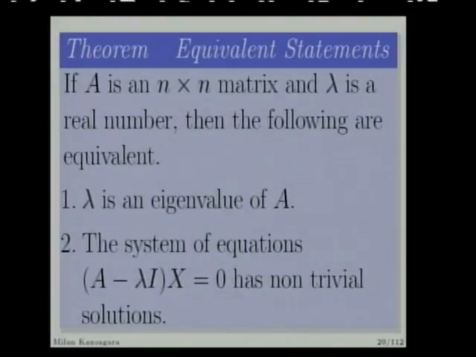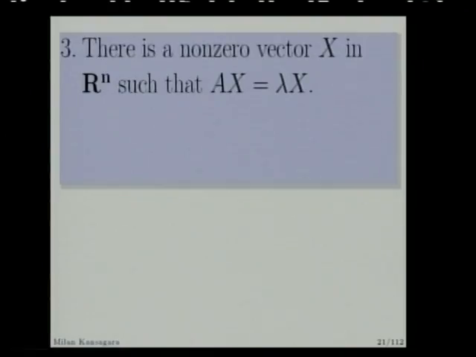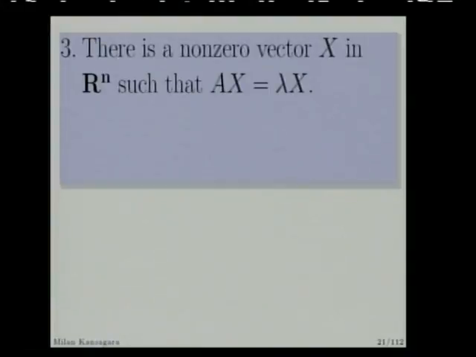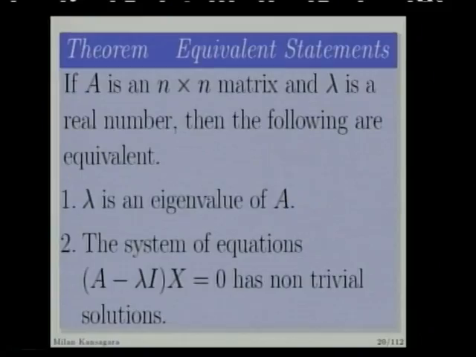So there is a non-zero vector x in Rn such that Ax is equal to lambda x. And by definition, if Ax is equal to lambda x for some non-zero vector, then lambda is an eigenvalue of A. So all these three statements are equivalent.